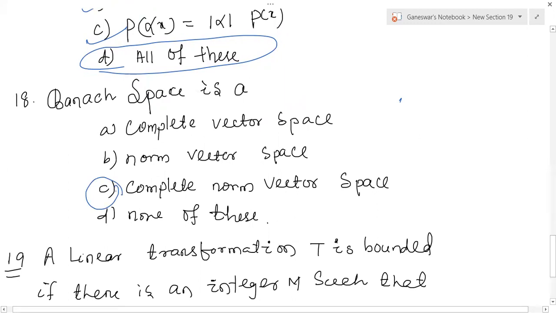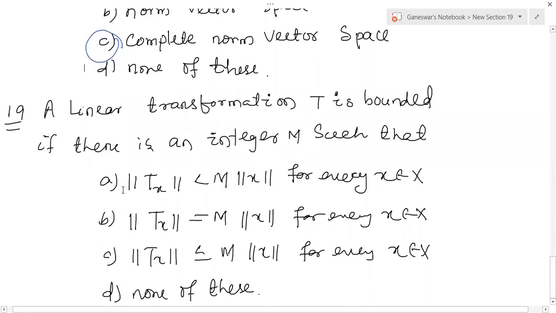Question number 19. A linear transformation T is bounded if there is an integer m such that norm of Tx less than m into norm of x for every x belongs to capital X. And norm of Tx is equal to m into norm of x for every x belongs to capital X. The norm of Tx less than or equal to m into norm of x for every x belongs to X, and none of these.